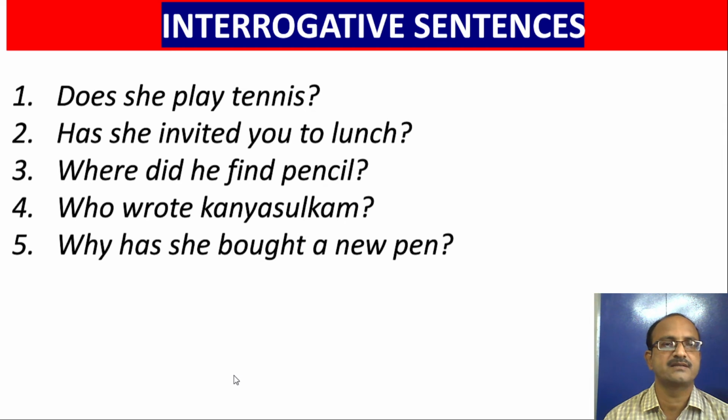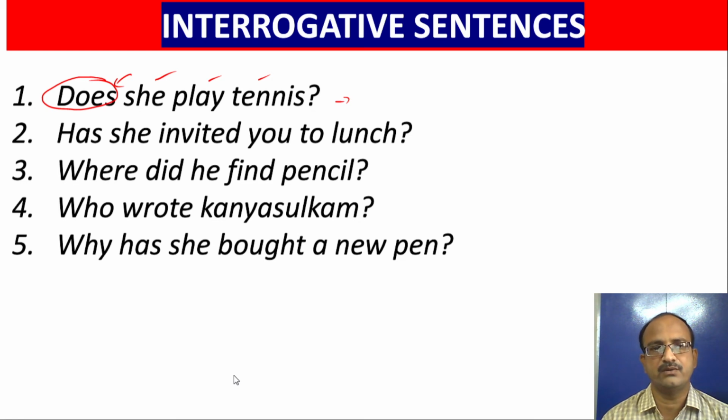So look at this. Does she play tennis? Mostly we feel some complications here in changing active voice to passive voice. Don't bother about such things. Simply follow this technique. Does she play tennis? So does is only taken as a helping verb in order to make a question in simple present tense. So our subject, verb and object. So how do we write? I tell you a bit of technique.